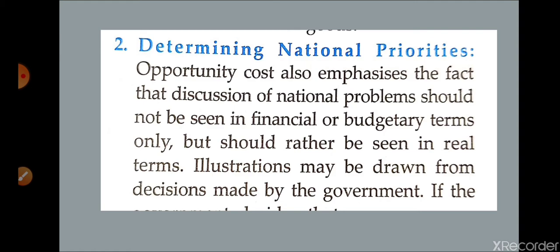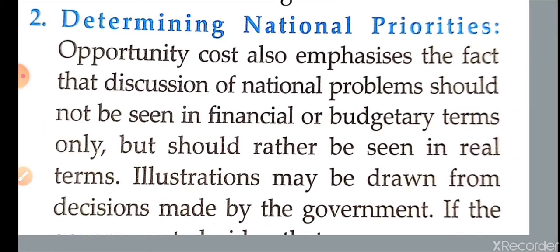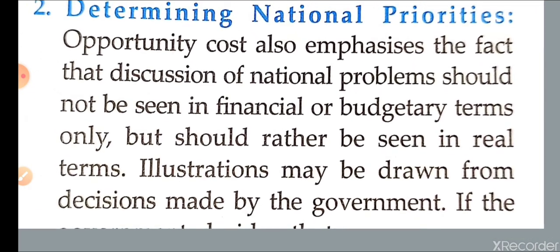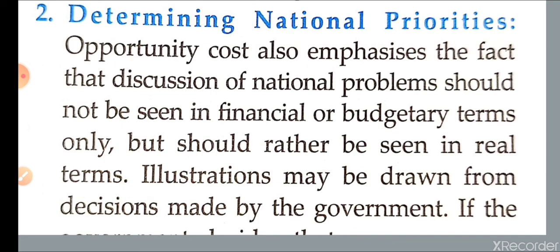So why is it so? Because we are having limited resources, and the country has to decide the priority. Either they are going for civilian goods or for army or defense. So they make a budget, and then they have to select which matter they have to invest more in. Either schools are important or roads are important.